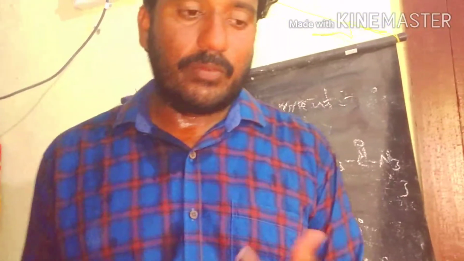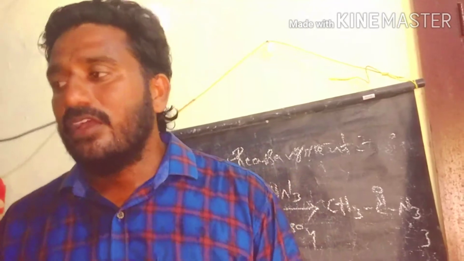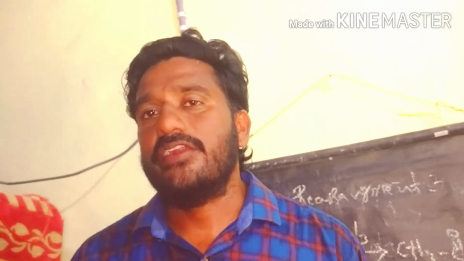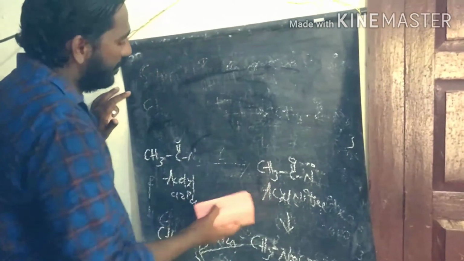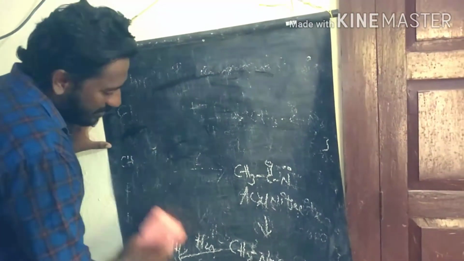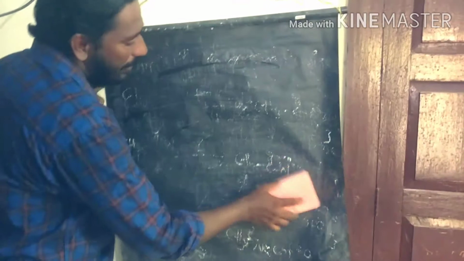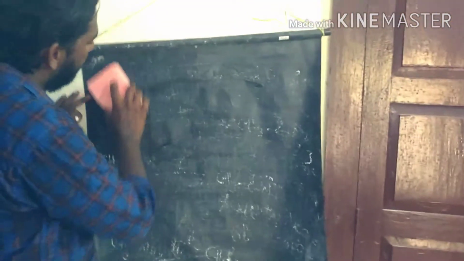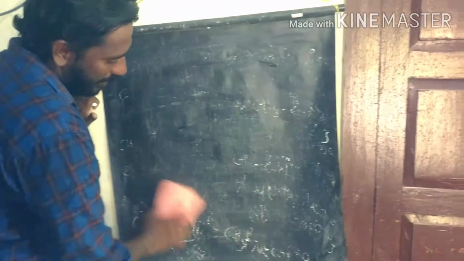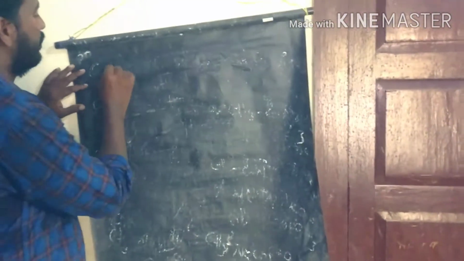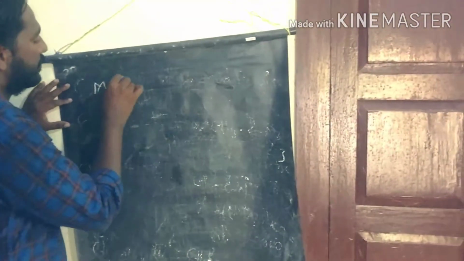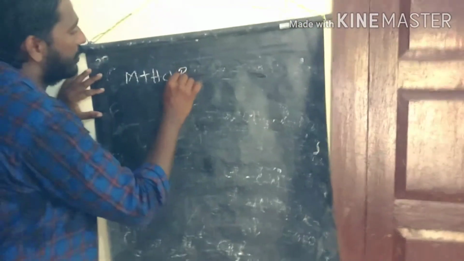Let's discuss the reduction reactions. Reduction of nitroalkanes produces amines. These are simple metal plus acidic medium reduction reactions.